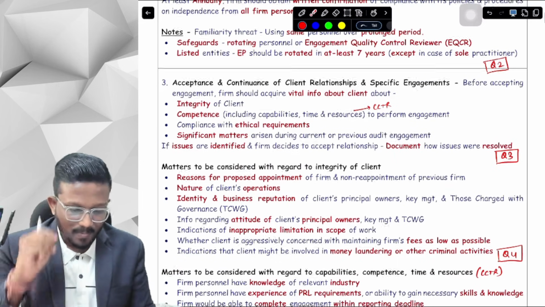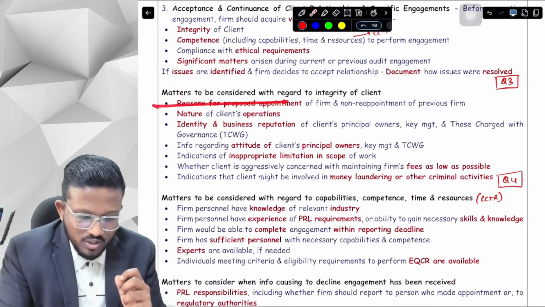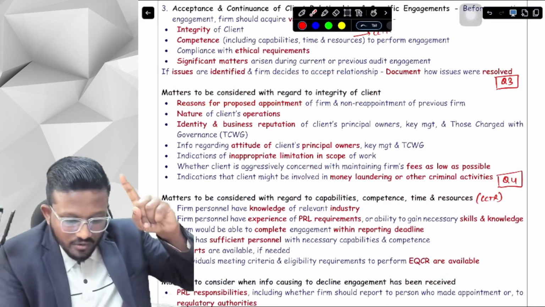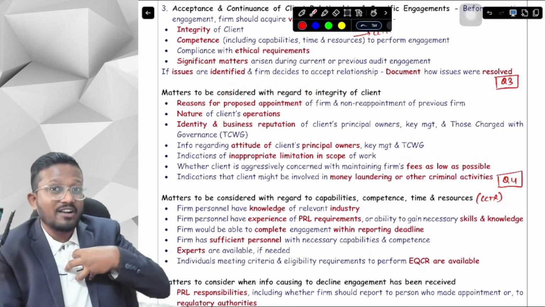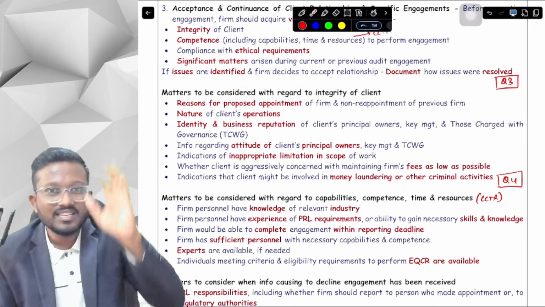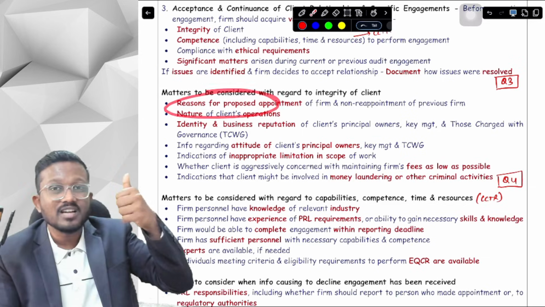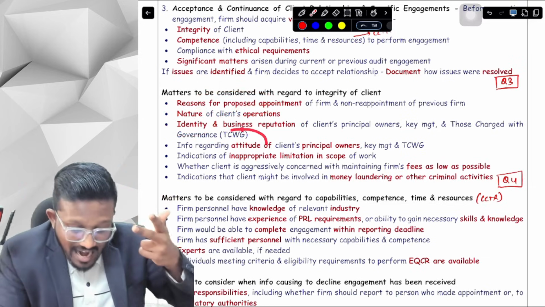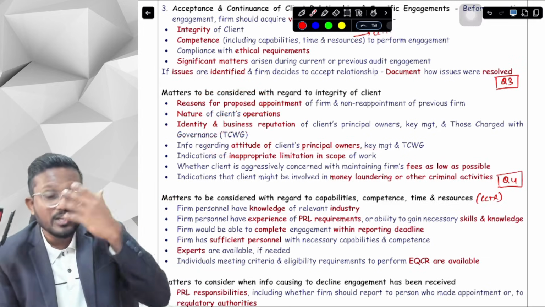Okay, next, we have to discuss the matters to be considered with regard to integrity of the client. Regarding the integrity of the client, first of all, what were the reasons for the proposed appointment of our firm and non-reappointment of the previous firm? Secondly, we will see the client: what is the nature of operations, how he is managing it, like the identity and business reputation of the client. Secondly, what is the attitude of the client's principal owners, key management and TCWG?